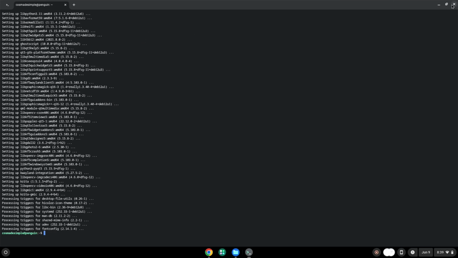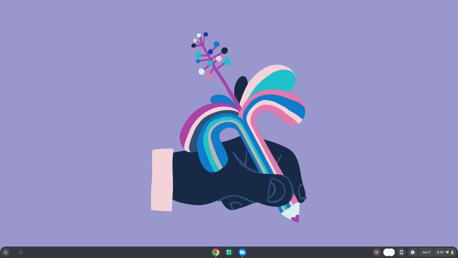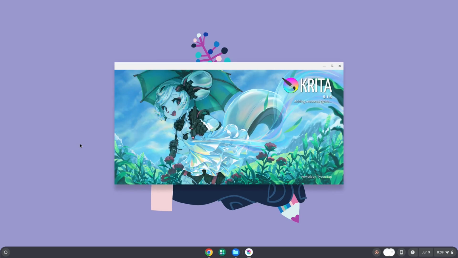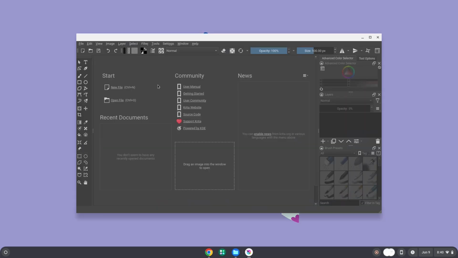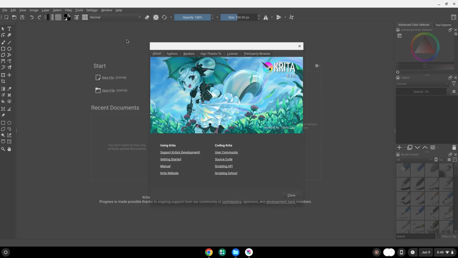Krita is now installed. Let's launch it. Enjoy. All content which you want to use and exports will be in your Linux files.